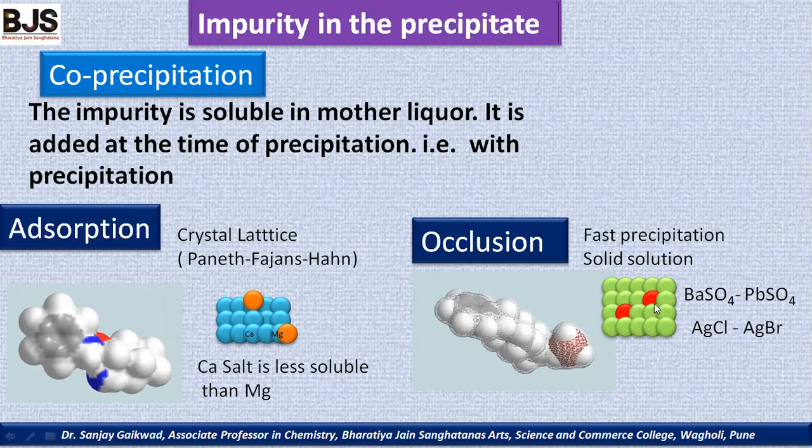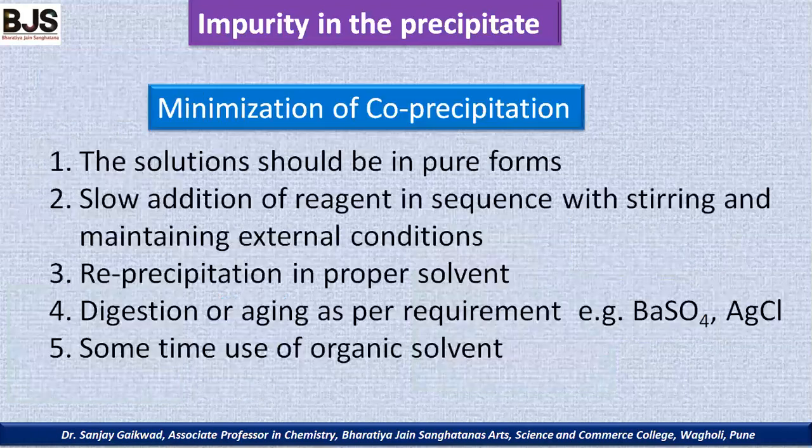Like barium sulfate and lead sulfate, the lead is added into the precipitate. In the same way, in case of silver chloride precipitate, silver bromide is also obtained if bromide is present in the solution as an impurity. In this way, in co-precipitation, the impurity is added by adsorption and occlusion.